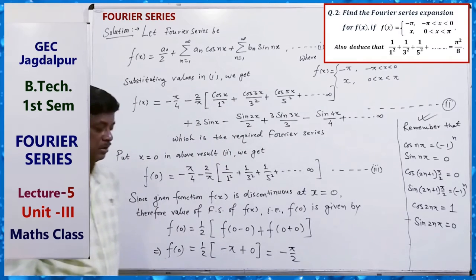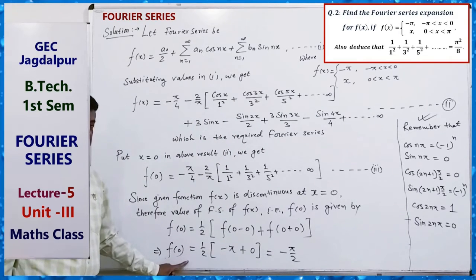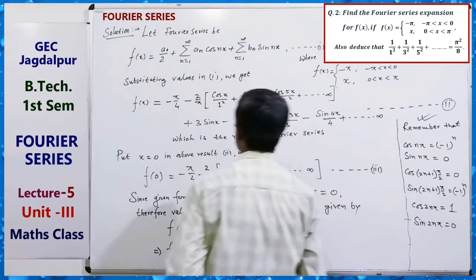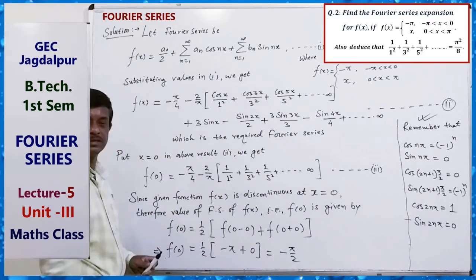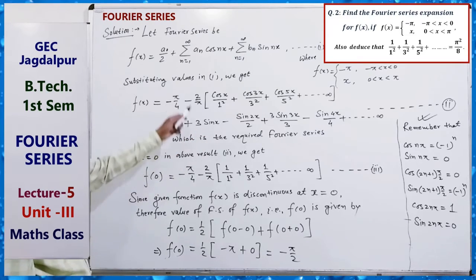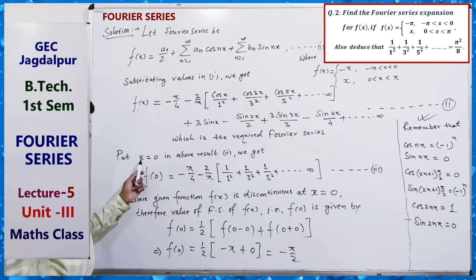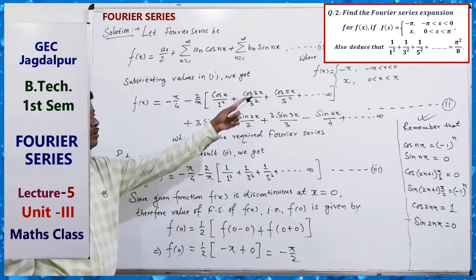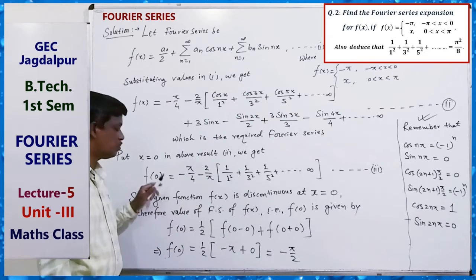Now, putting the value of f0 in the third, this is the required Fourier series. In this series, we just have to put x equal to 0 and we get this result. Since f0 is not given in the definition, 0 is the point of discontinuity.